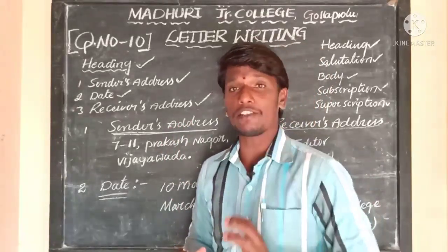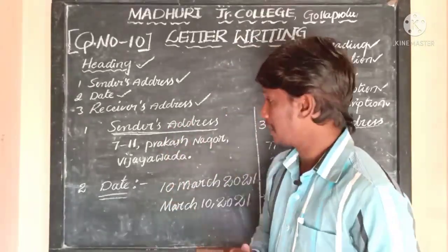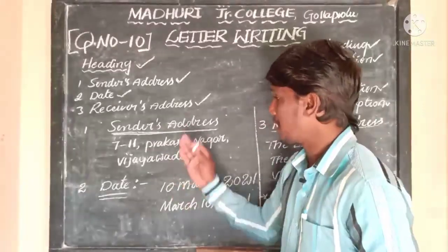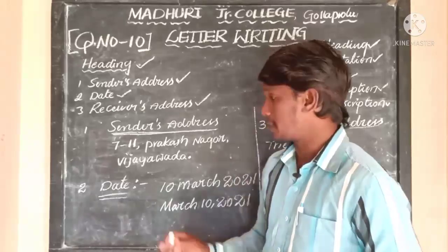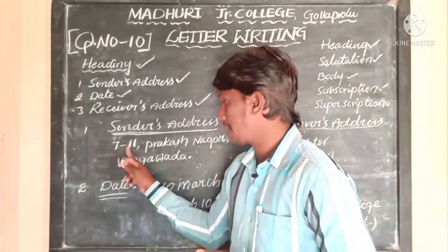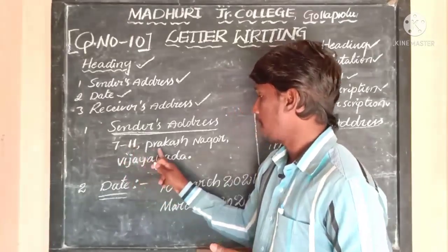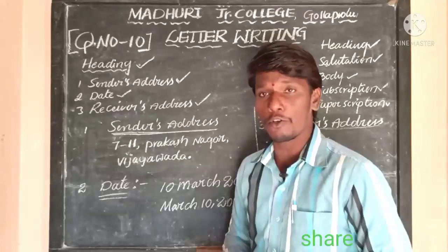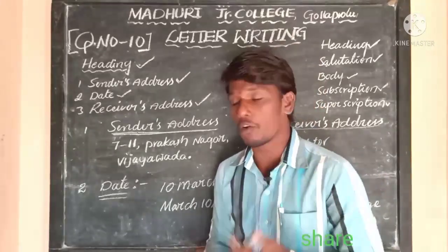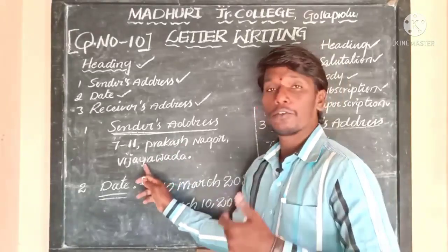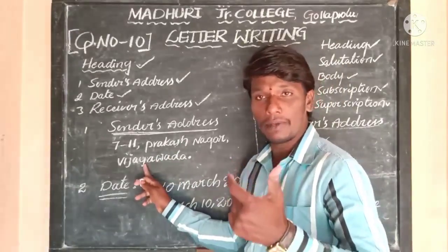Now how do we write these 3 parts in the heading? How do we write the heading in a formal letter? Firstly, I write the sender's address. How would a sender's address be written? It is very easy. 7-11, Prakash Nagar. You can take any place or any avenue or any street or any colony. This is a door number, Prakash Nagar, and the main street or main village or town.